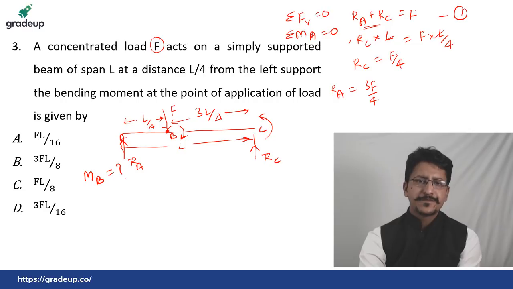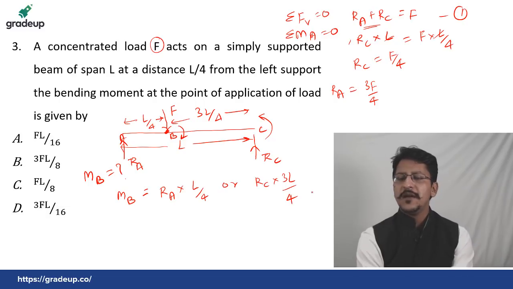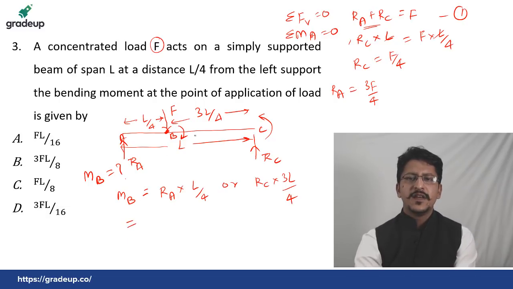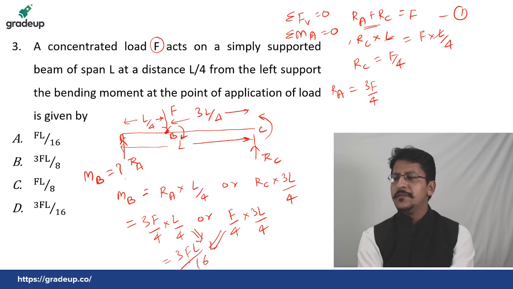Then we have to find the bending moment at B. For finding the bending moment at B, there can be two methods: either RA into L by 4 or RC into 3L by 4. Both will give you the same answer. RA is 3F by 4 into L by 4, or RC is F by 4 into 3L by 4. Both give the same answer, that is 3FL by 16.